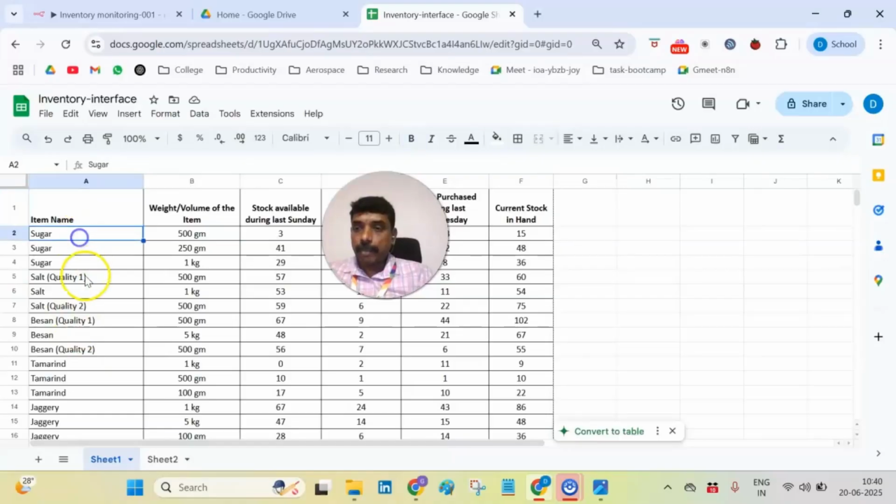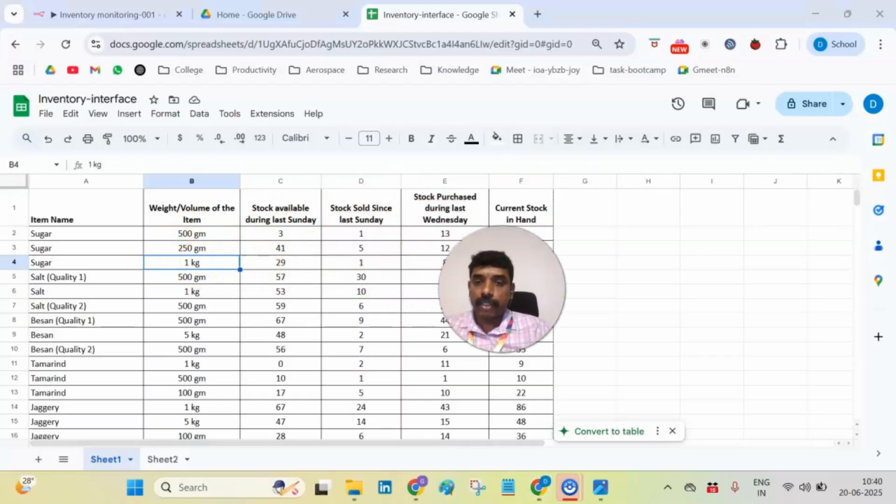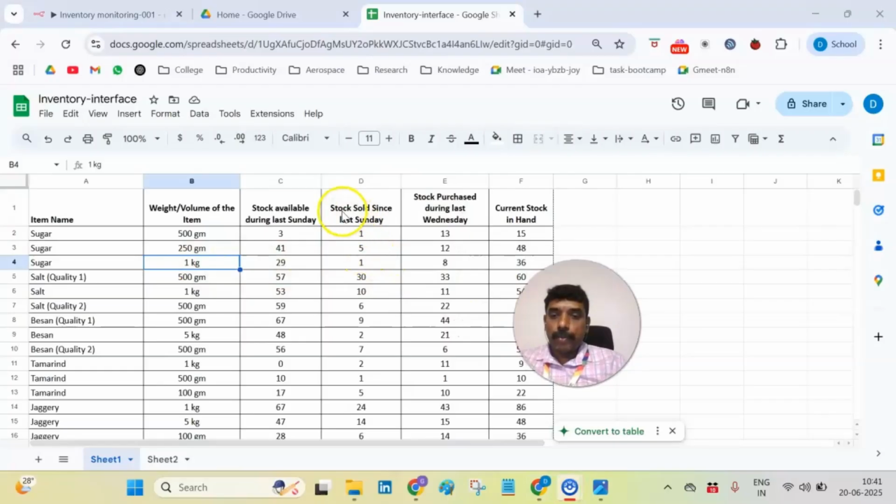So what happens here is very simple. These are the items kept by the small retailers in their shop. Say for example, sugar is going to be item number one, which is kept in three different quantities: 500 gram, 250 gram, 1 kg. And Sunday is going to be the reference day. Stock available during the last Sunday is 3 units of 500 gram, 41 units of 250 gram, and 29 units of 1 kg. So this is going to be the next column.